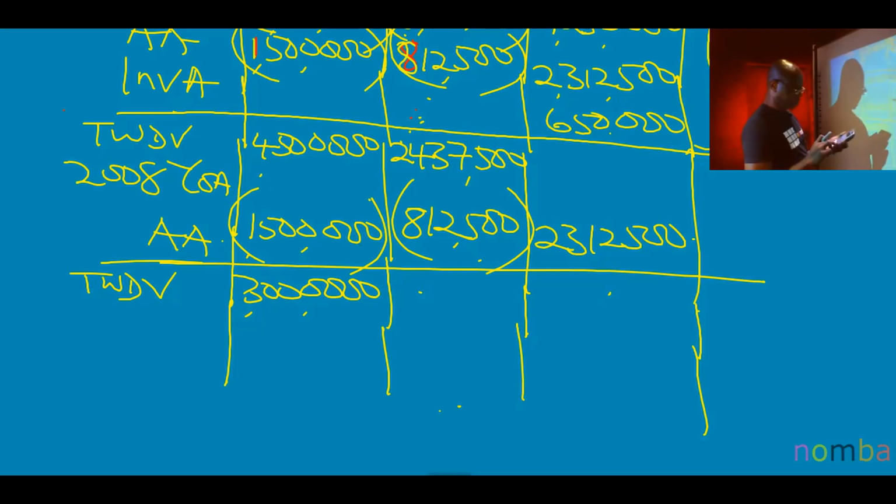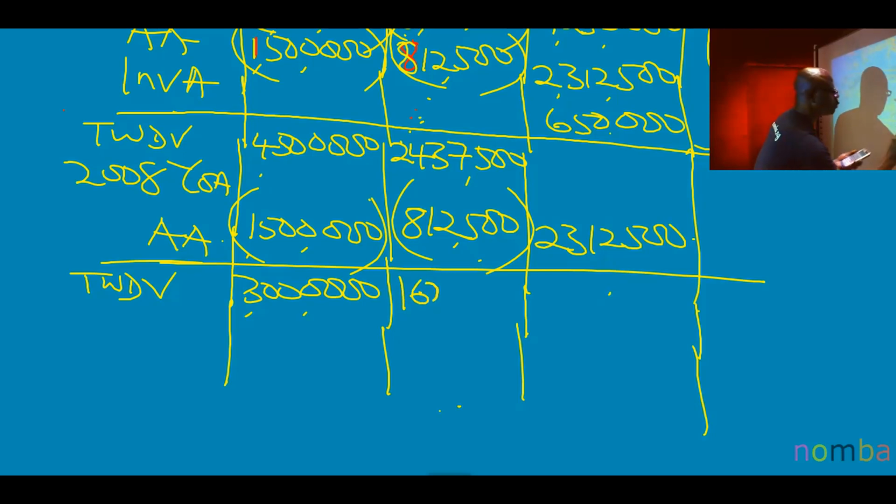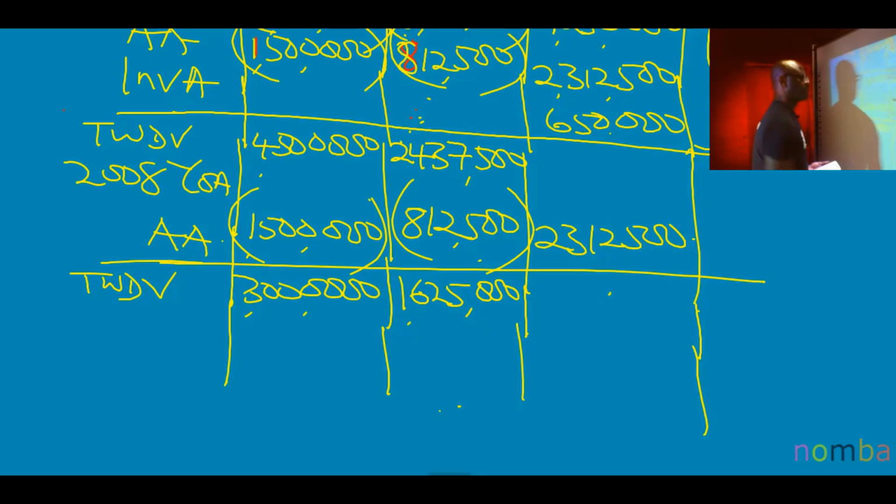From 2,437,500, take away 812,500. I should be left with 1,625,000. You don't add these because they're not on the same year. These are different years. You can't add this column together.